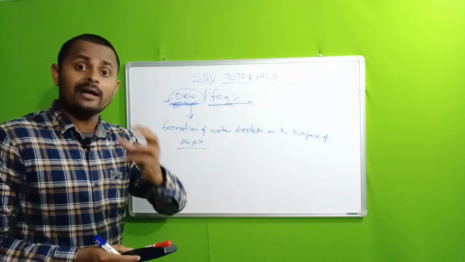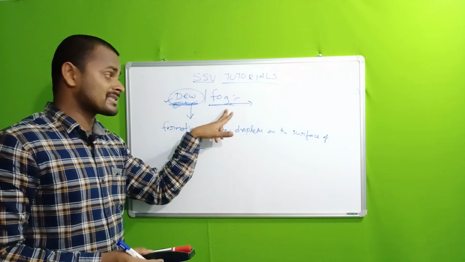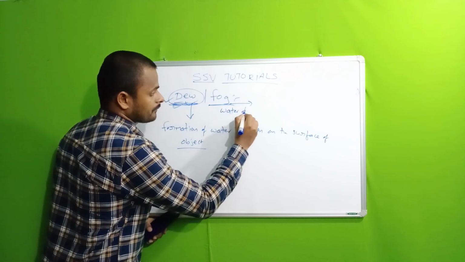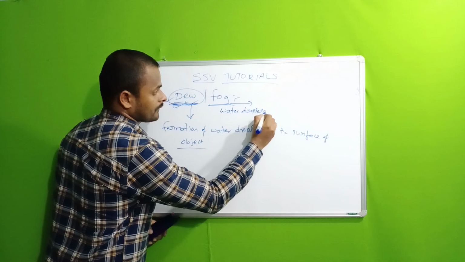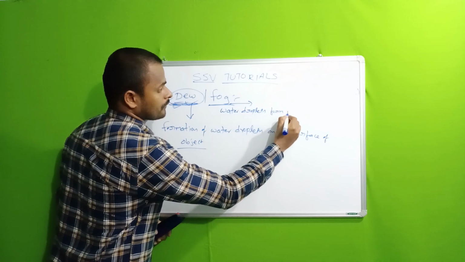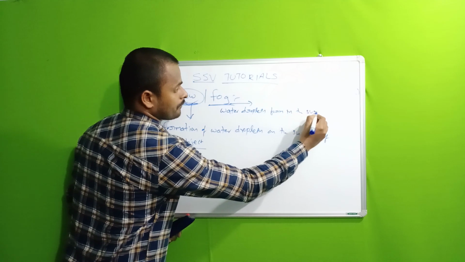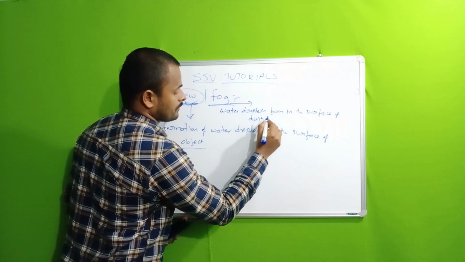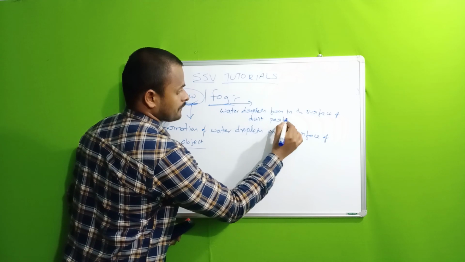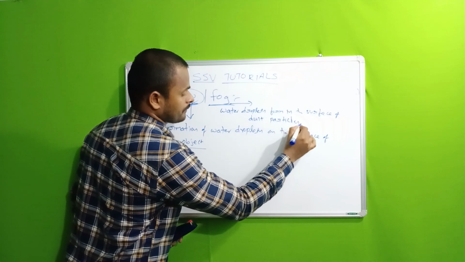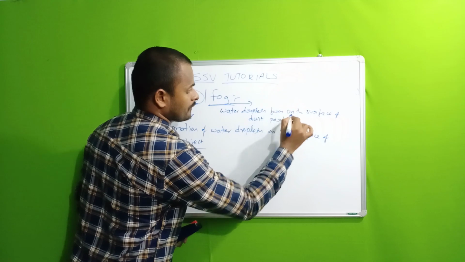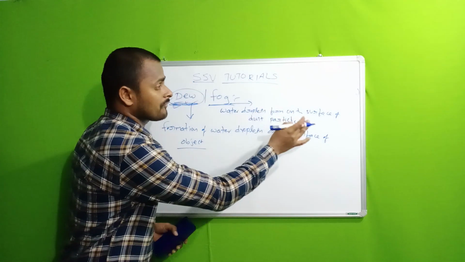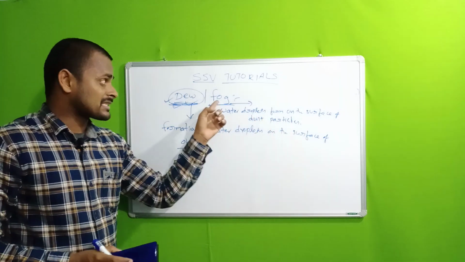So, water droplets forming on the surface of dust particles is called fog.